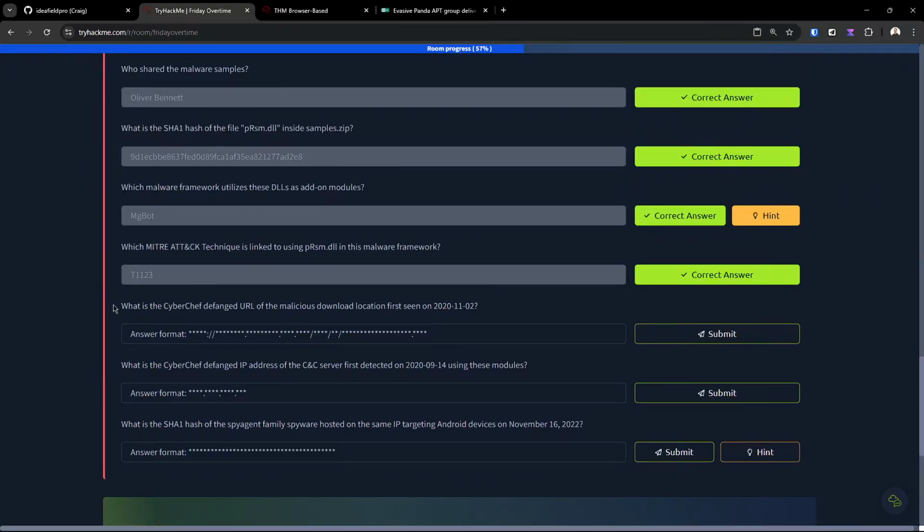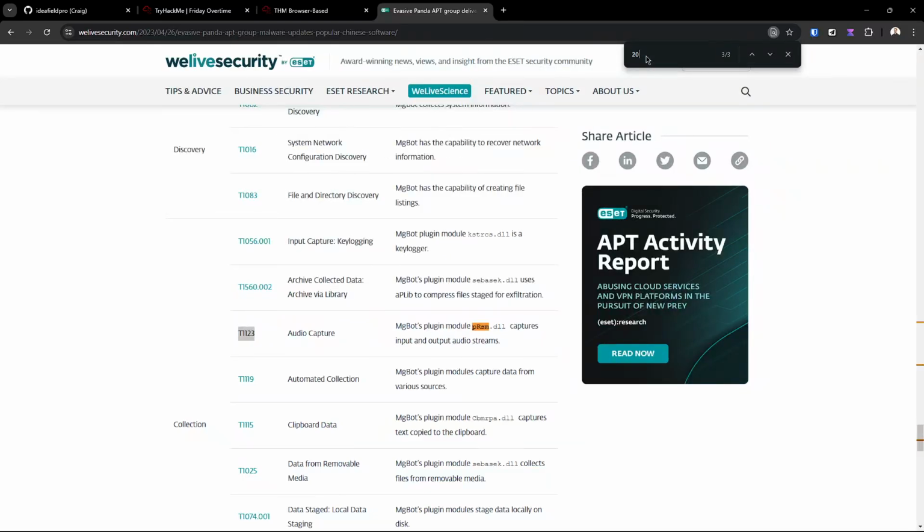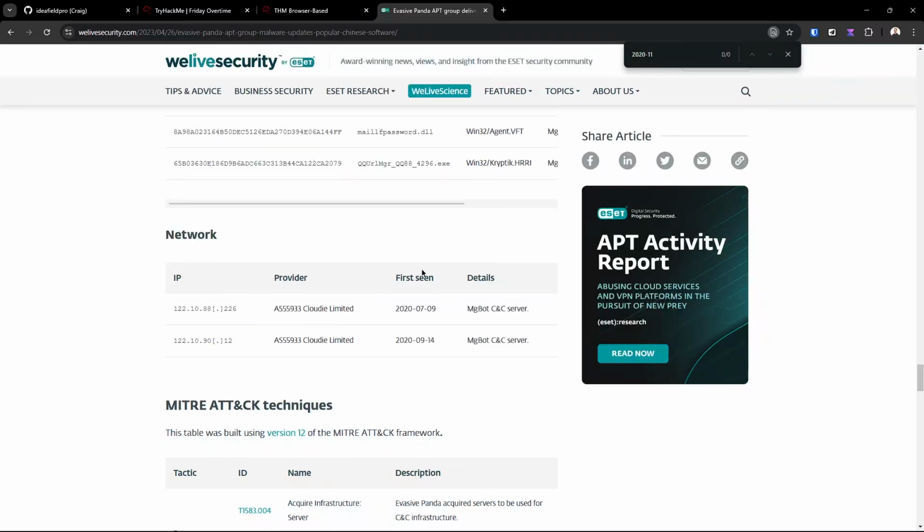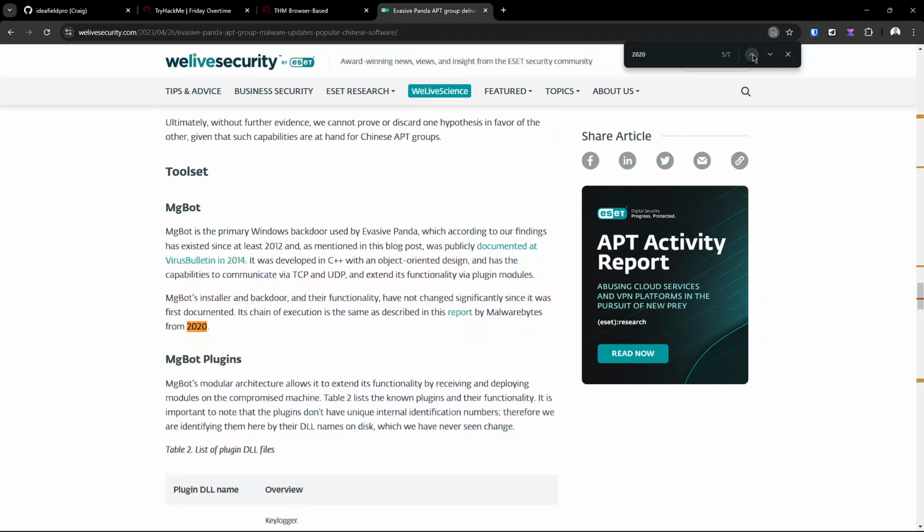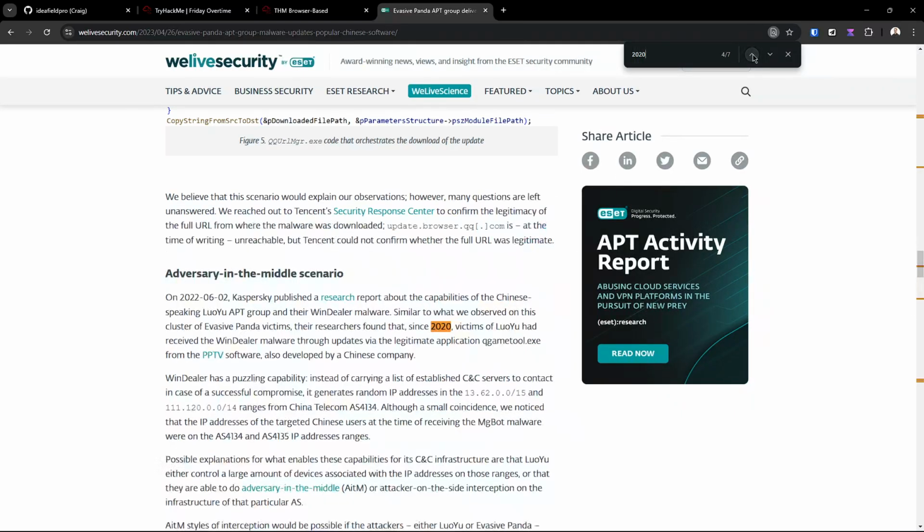All right, now we're going to get into some other things we're going to have to hunt around for. What is the CyberChef defanged URL of the malicious download location first seen on 2020-11-02? All right, let's see if we can use that 2020-11-02 as our search term for this one. 2020-11. No, I can't get 2020-11. Okay. Let's see, we got a bunch of hits on this, so let's keep searching through.